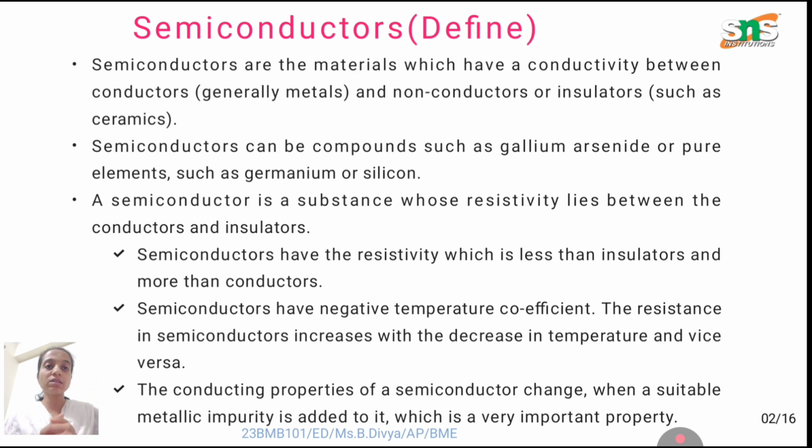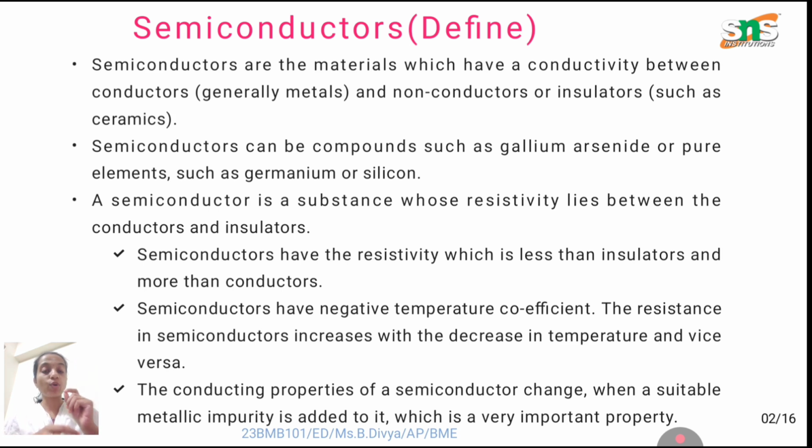A semiconductor is a substance whose resistivity lies between the conductor and the insulator. As I told you already, for a certain period of time the material will conduct electricity, and once it reaches its resistive point, after that it will act as an insulator.